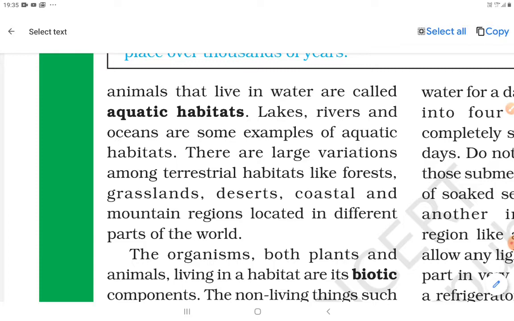Aquatic habitats are the places that live in water, and terrestrial habitats are on the ground, the earth. Lakes, rivers and oceans are examples of aquatic habitats. There are large variations among terrestrial habitats like forest, grassland, desert, coastland and mountain region located